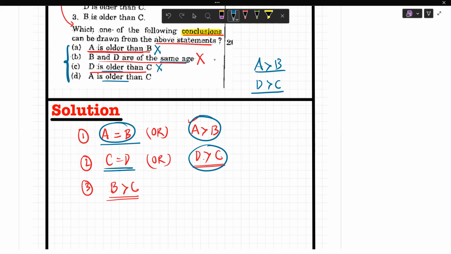C can also be equal to D also. Now let us read this. Obviously D will be the correct answer. Now what is that? A is older than C. Is A older than C?